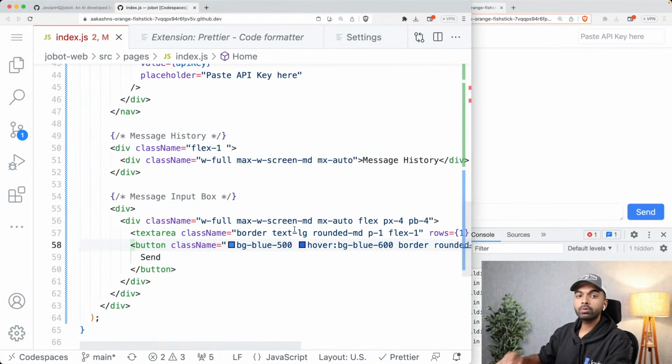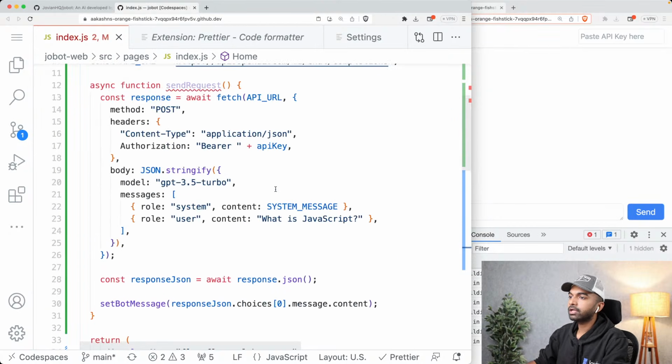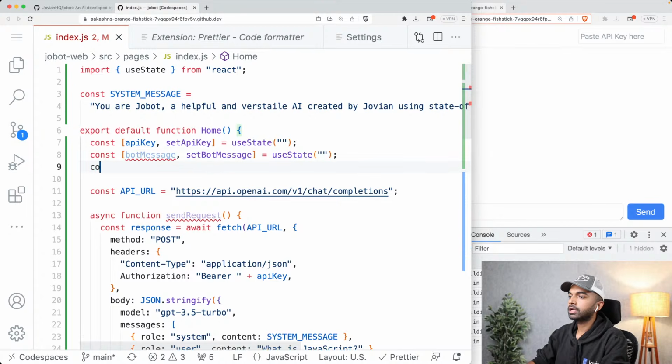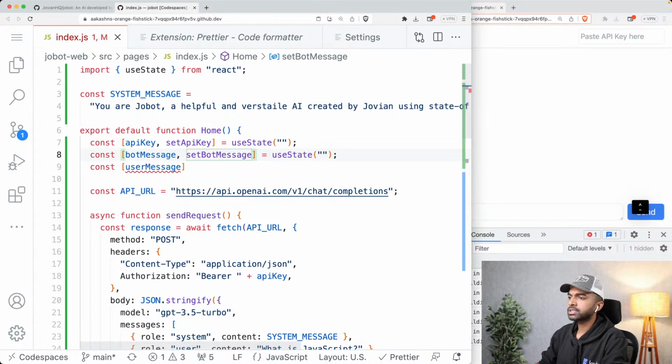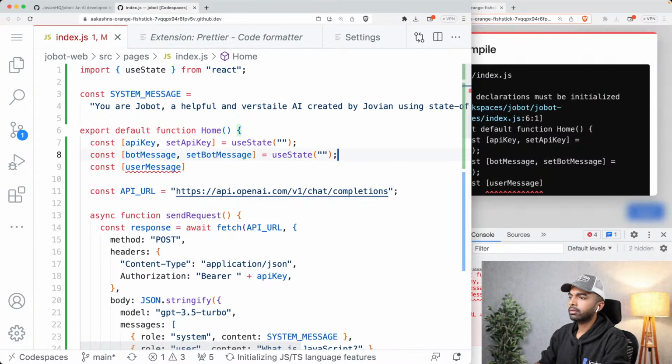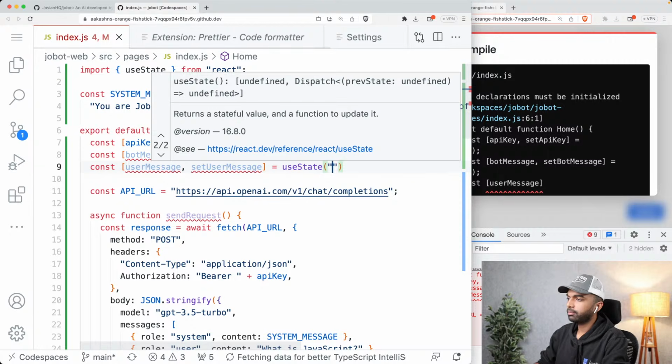And now what we want to do is we actually want to save the value that is being typed into this text box in a state variable. So I'm going to create a state variable over here. I'm going to create const userMessage. So I probably don't need botMessage anymore, so I'll get rid of that. But I'll keep it for now. Const userMessage and setUserMessage equals useState empty.